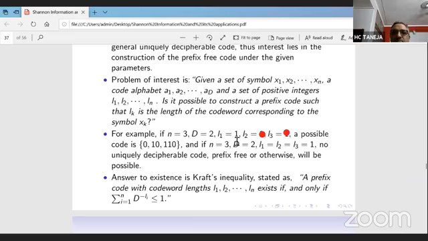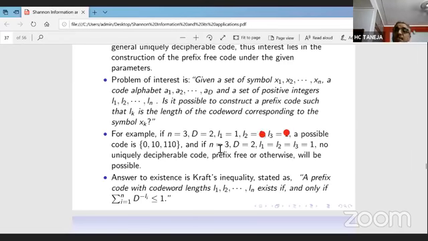L2 equal to 1, you give it 1 because 0 has already been given. Now L3 is equal to 2, so it can be 00, 01, 10, or 11. Whatever we assign, the code fails. The code does not become a prefix code.